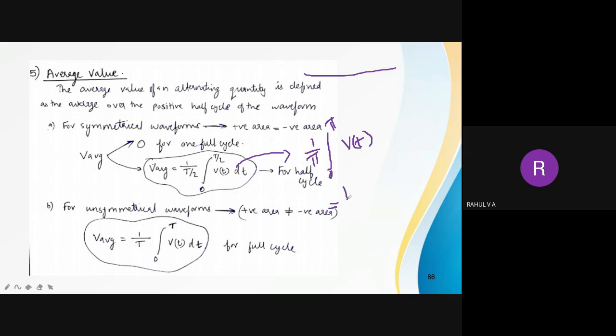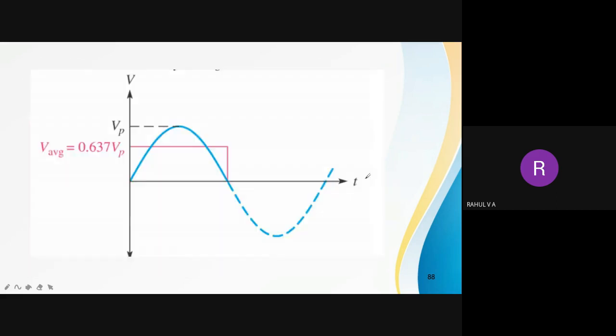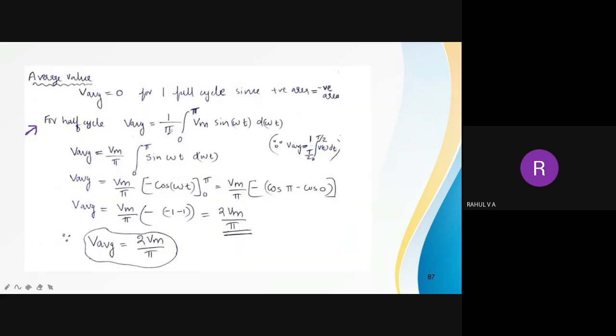So I can rewrite the equation as 1 by pi, 0 to pi, Vm sin omega t d omega t, in radian mode. So V average is equal to 1 by pi integral of 0 to pi Vm sin omega t d omega t. That is the expression for average value.